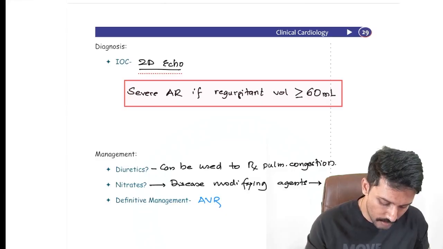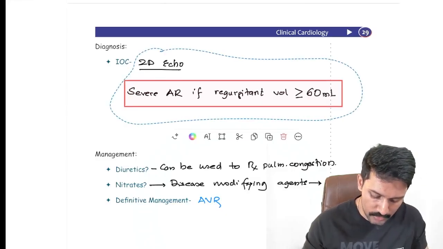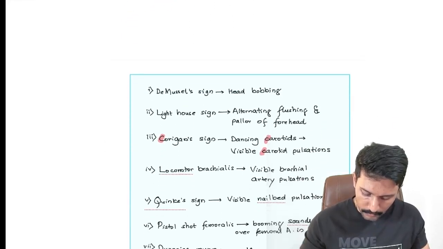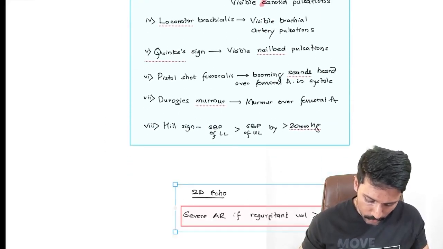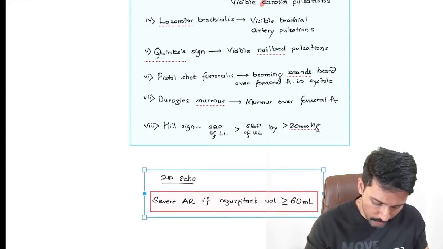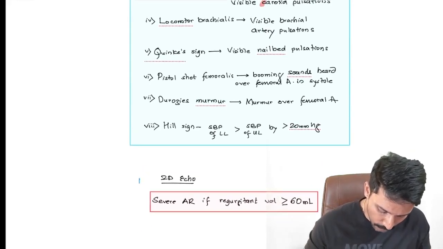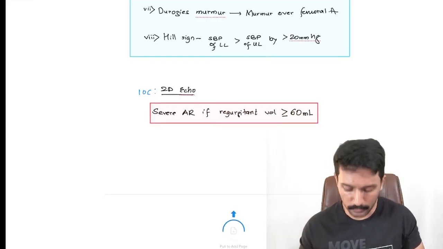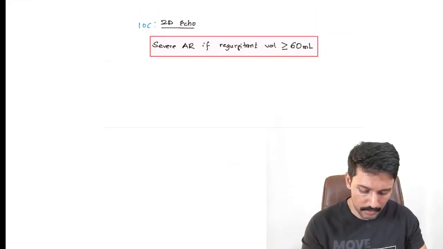And if the volume that is regurgitating is more than or equal to 60 ml, we will call it a severe AR. The investigation of choice for all valvular heart disease will be echocardiography. So we will do an echocardiography, and if I see that the regurgitant volume is more than or equal to 60 ml, it is a case of severe AR.